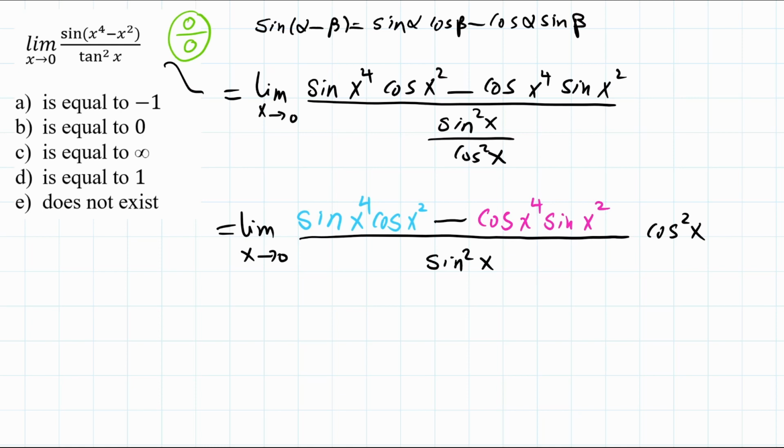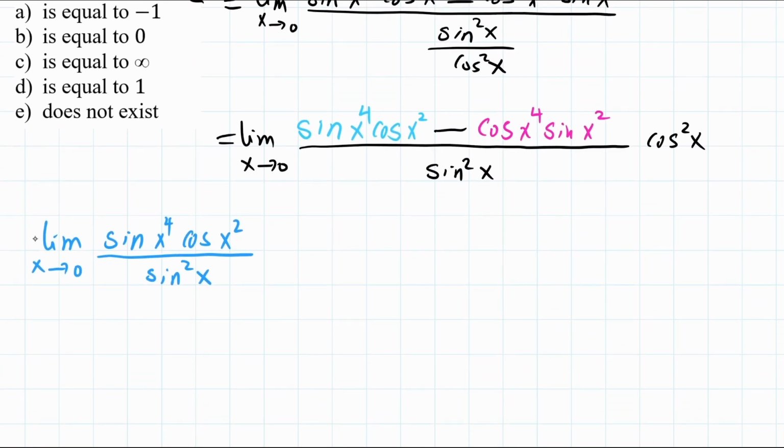Now I'm not really worried about the cosines, because as x goes to 0, this is going to be just 1. This is also going to be 1, and this is going to be 1. So the problem is with the sines here, and I really need to do some arrangements because the arguments are not just simply x. I'm splitting this limit into two parts. I will investigate each part separately, and I will investigate the blue one first. As you can see, this is the limit of sine x to the 4 cosine x squared. Again, there's no problem with the cosine.